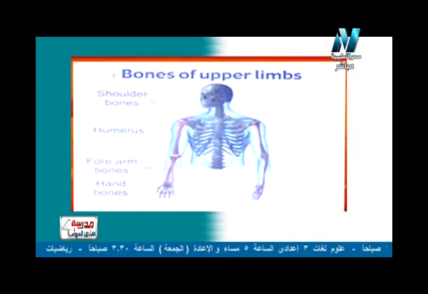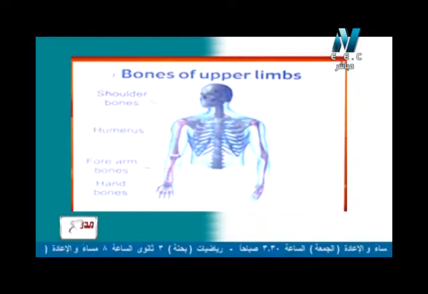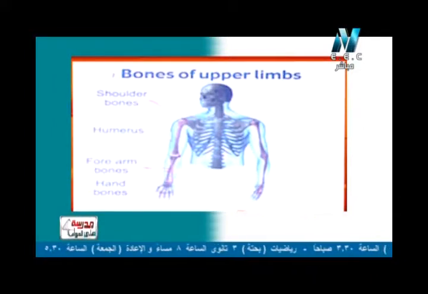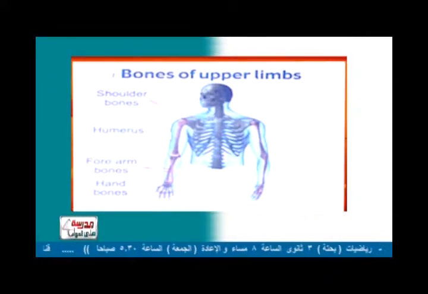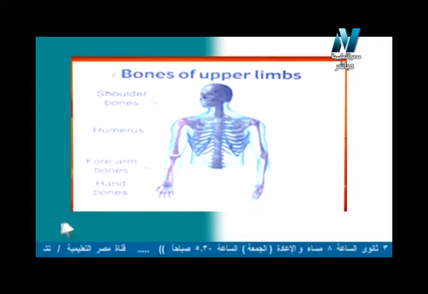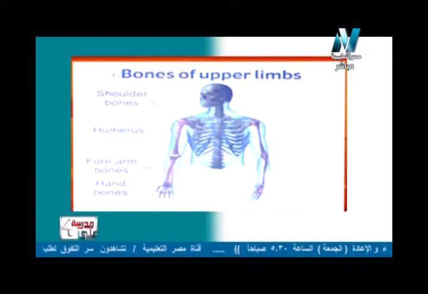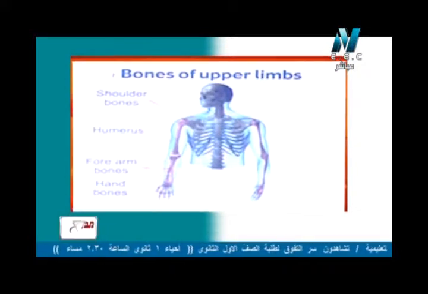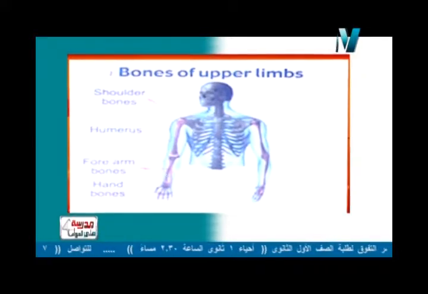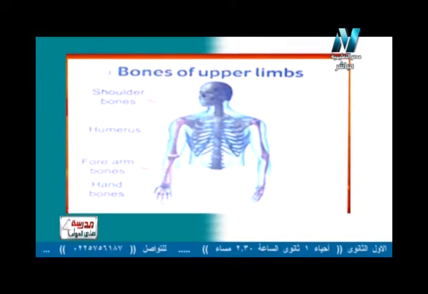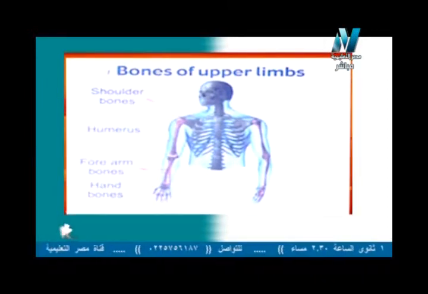So now I have a picture for that. The bones of the upper limbs contains of humerus, as we see humerus. This bone is called humerus اللي بنسميها العضد. And also the forearm bones, here is the humerus. هنا ال forearm bones هم عظمتين عشان يعملوا rotation أو دوران، يعني يساعدوا الجزء ده إنه يعمل rotation أو دوران. And at last hand bones أو ذراع اليد.